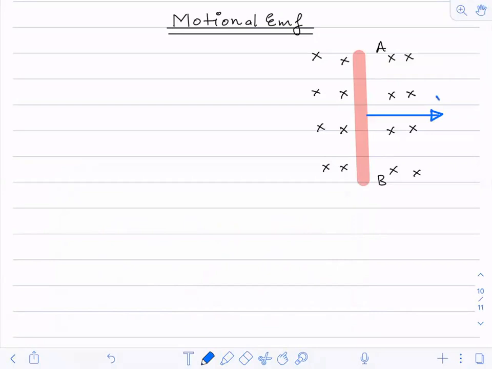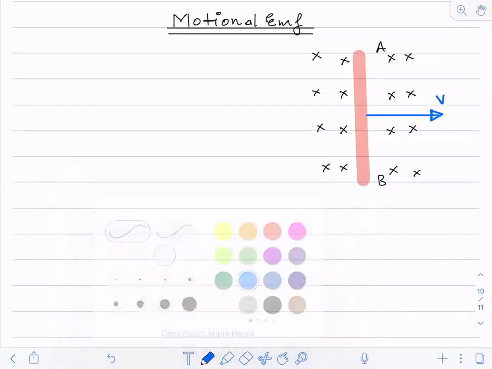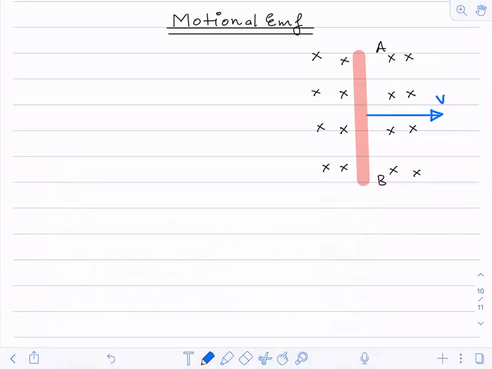So this conductor moves along the x-axis with velocity v. I'm interested in observing the force on the electron drawn. I'm interested to see the magnetic force on that charge.